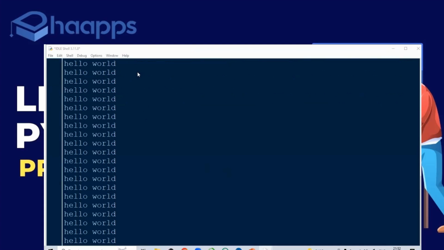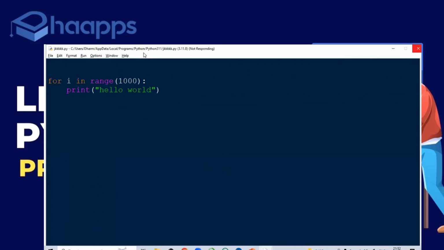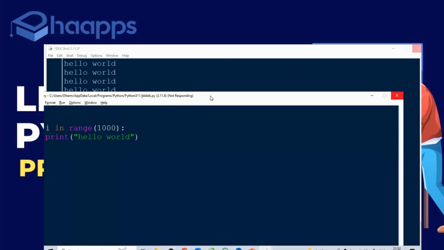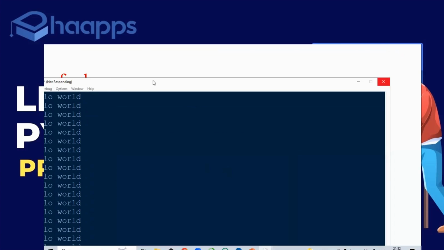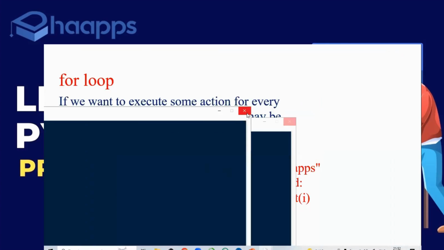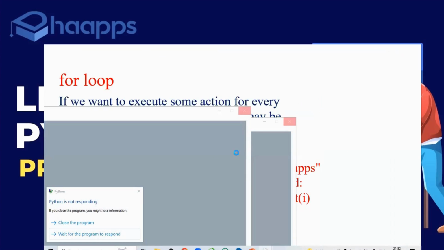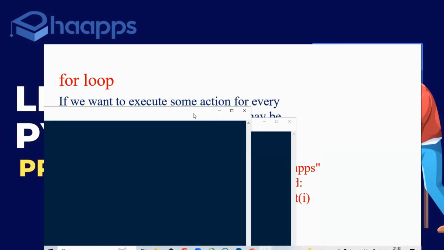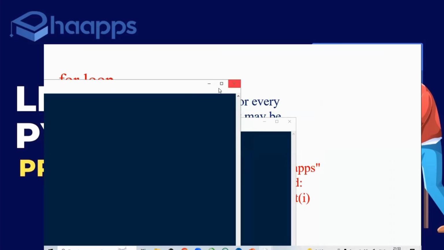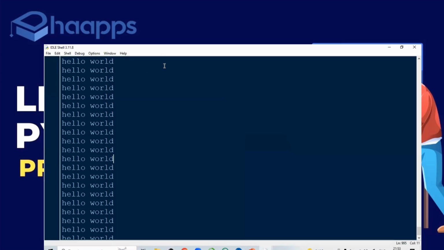So while loop execution depends on the condition, for loop execution depends on the sequence. If I give 1,000 times, it gets a fever, because the machine also has to work 1,000 times.